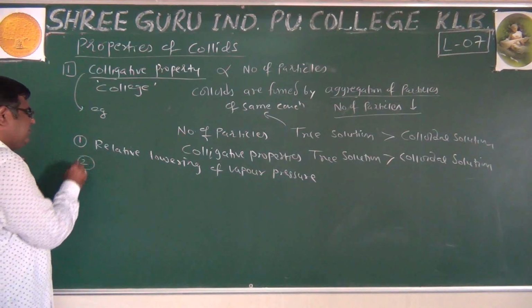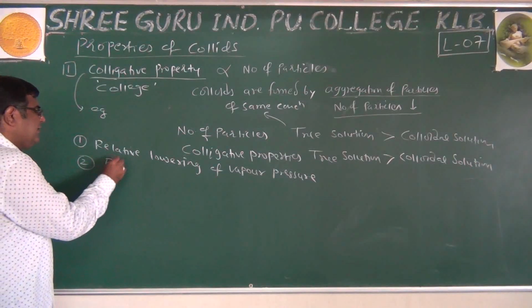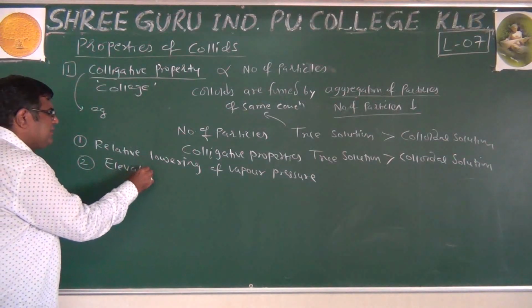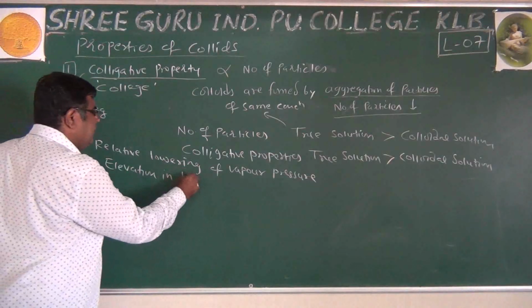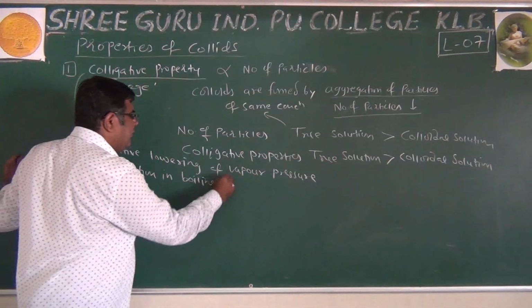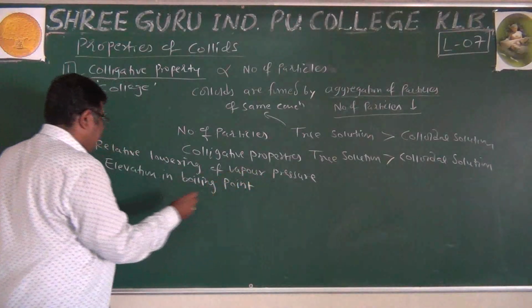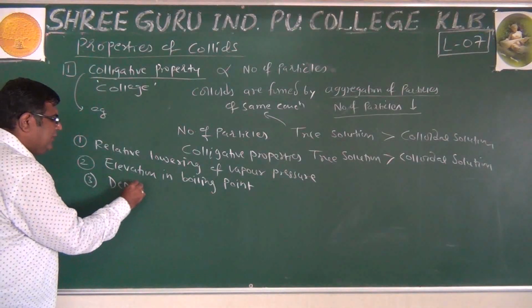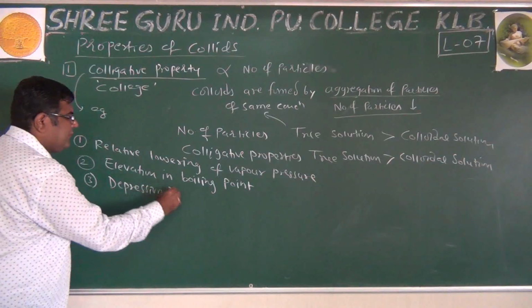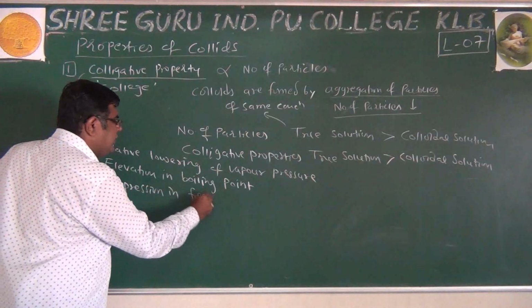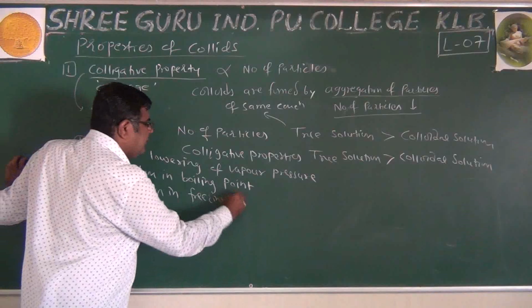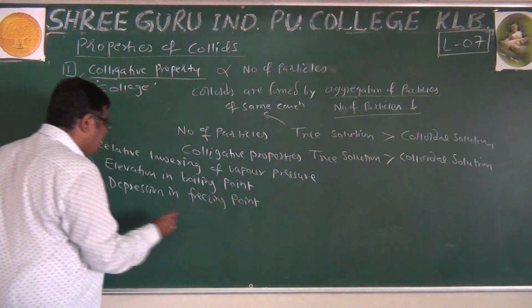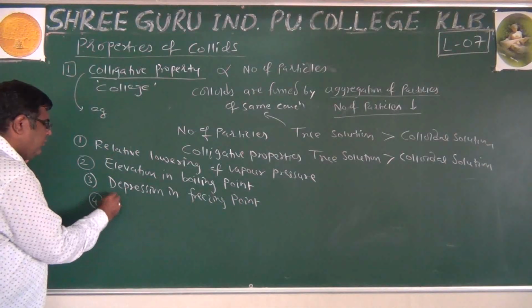Then next one is elevation, which is increase in boiling point. And third is depression or decrease in freezing point. And fourth is osmotic pressure.